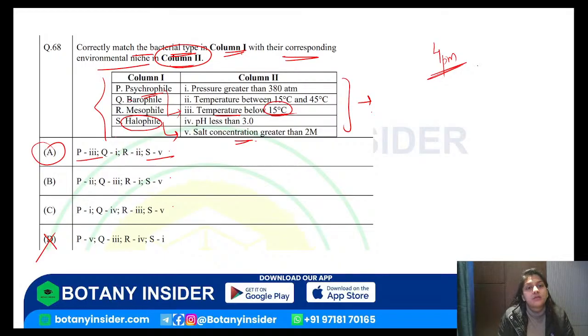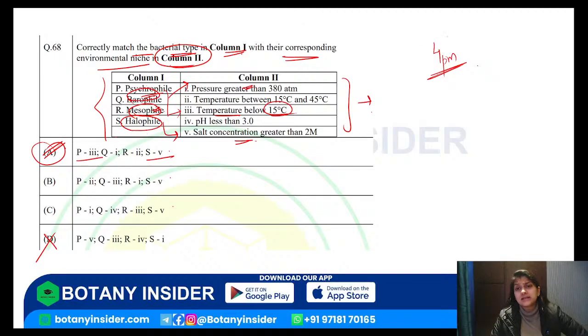Then you have barophils and mesophils. Barophils are correlated to the barometer, with which pressure is measured. So pressure greater than 380 atmospheres. And then you have mesophils, which live at moderate temperature, from 15 to 45 degrees Celsius. So what will be the answer? A will be the correct answer.